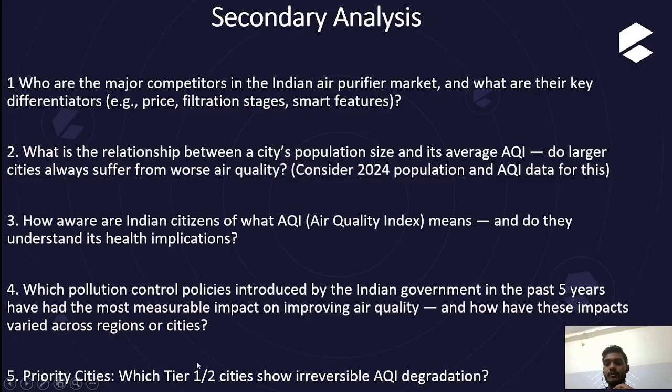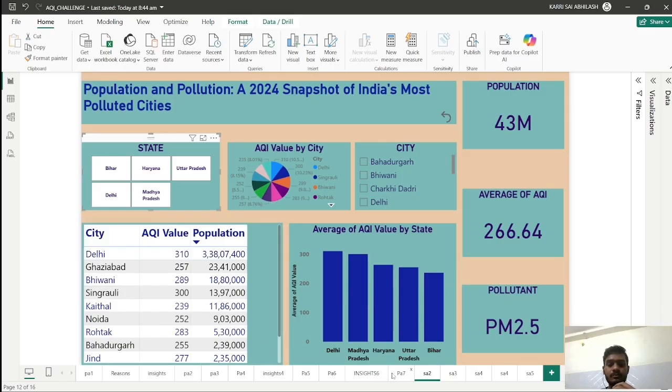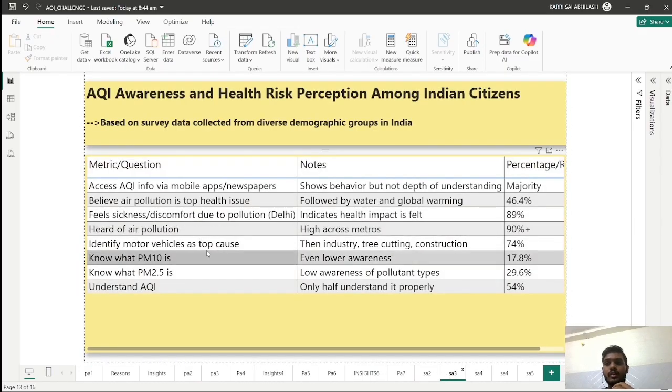Let's move to the third question. How aware are Indian citizens of what AQI means, and do they understand its health implications? Here you can see that only 17.8% of people are aware of PM10 and PM 2.5. Most of the people do not take care of themselves regarding pollution, and they are not aware of these things and do not understand AQI.